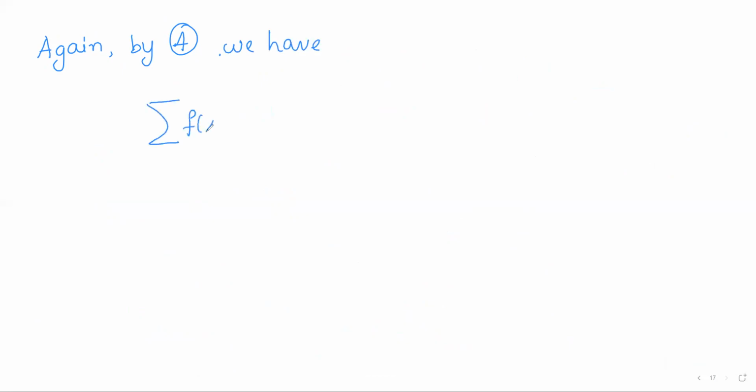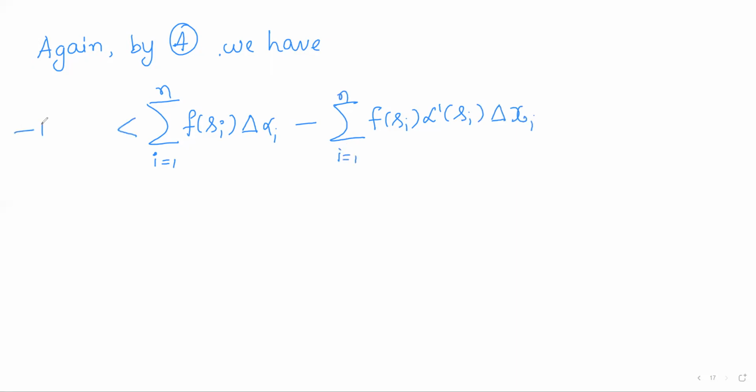summation f of Si into delta alpha I, I running from 1 to n, minus summation f of Si into alpha dash of Si delta xi I, I running from 1 to n. Now this is greater than minus epsilon.